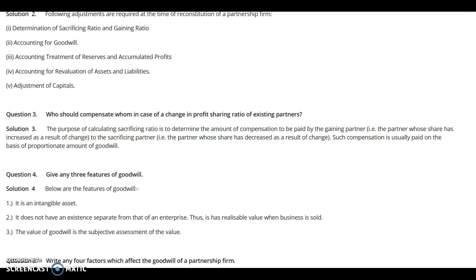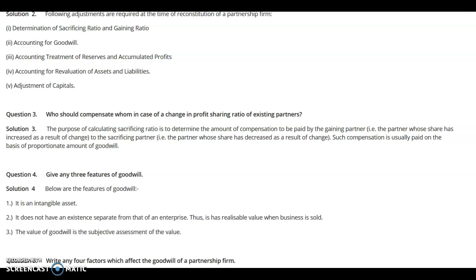So sacrificing means decrease in the share of profit of one or more partners, and gaining means increase in the share of one or more partners. There may be a situation where a partner is neither gaining nor sacrificing. They have the same share in the previous as well as the new profit sharing ratio.